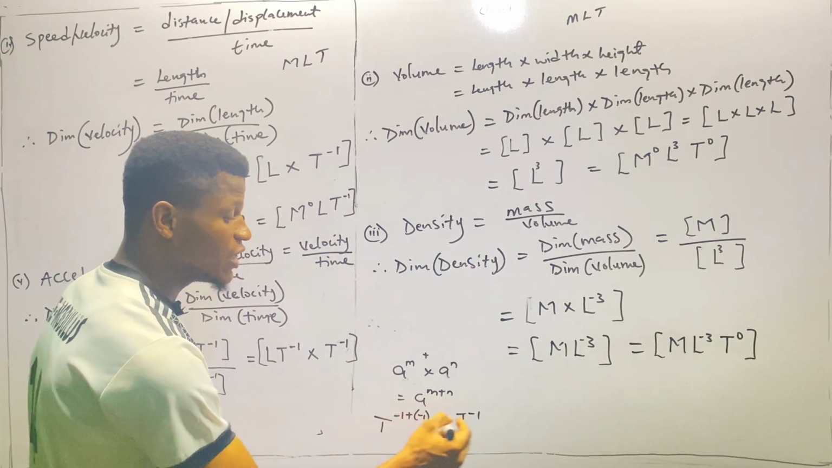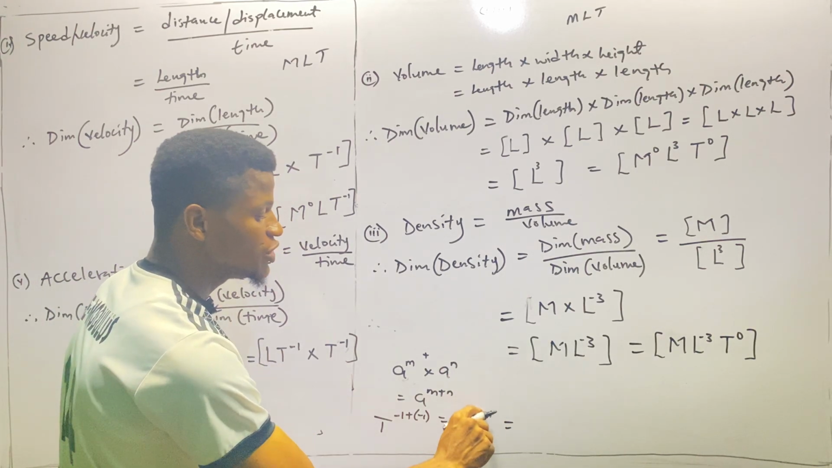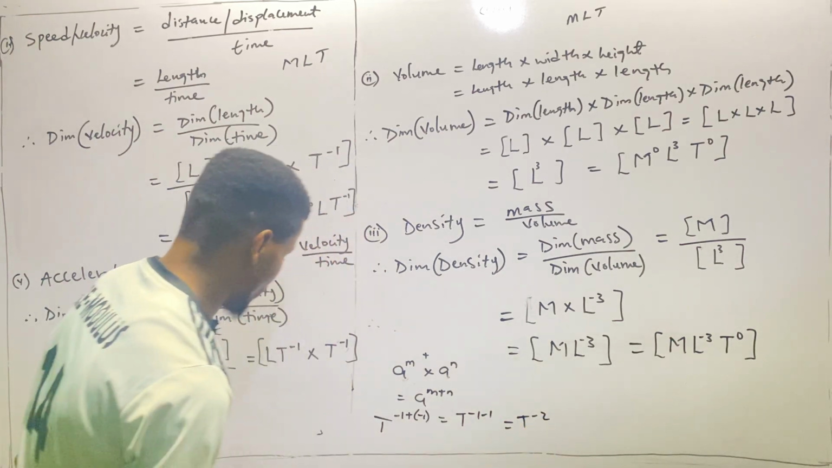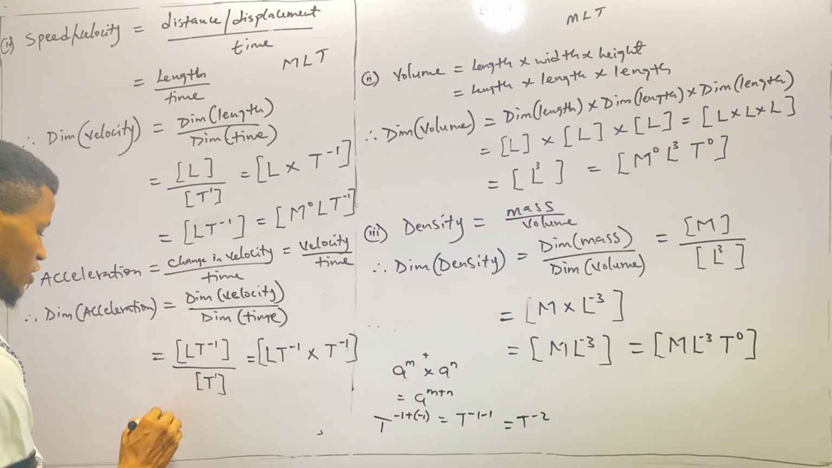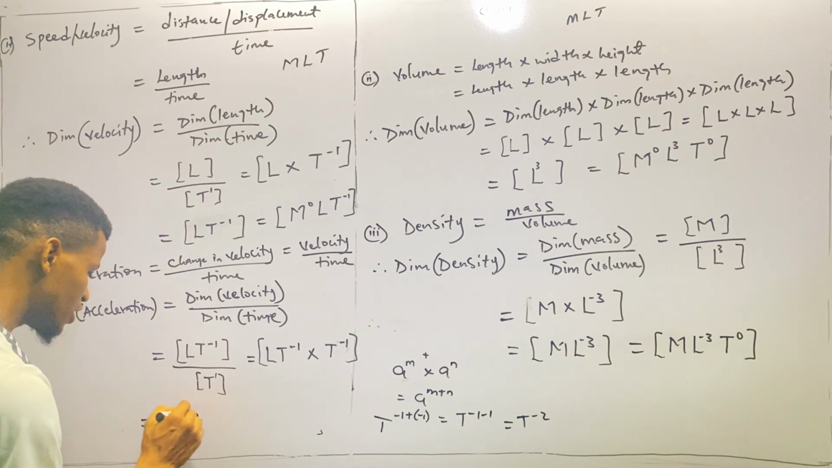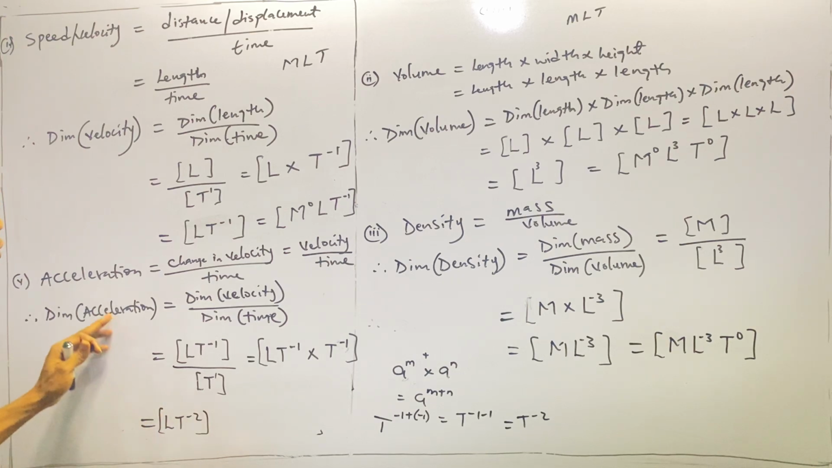Of course, plus times minus is minus. Negative 1 plus negative 1 is negative 2. You are owing 1 and you are owing 1. Altogether, you are owing 2. So we have T raised to the power minus 2. So this will now be LT raised to the power negative 2. Of course, that is the dimension of acceleration.